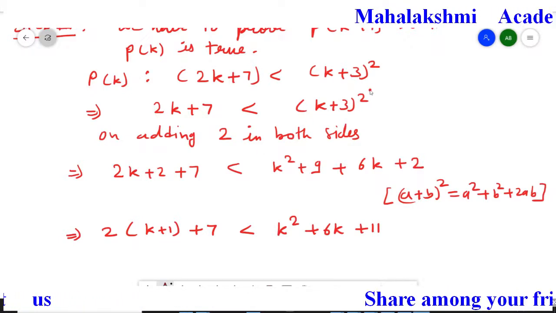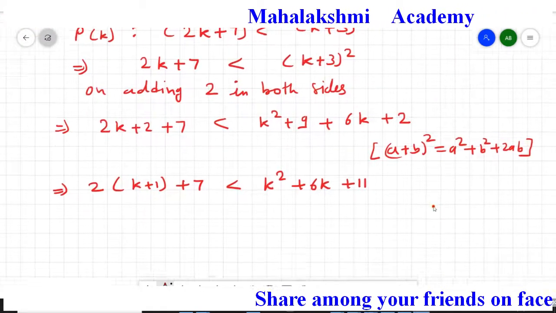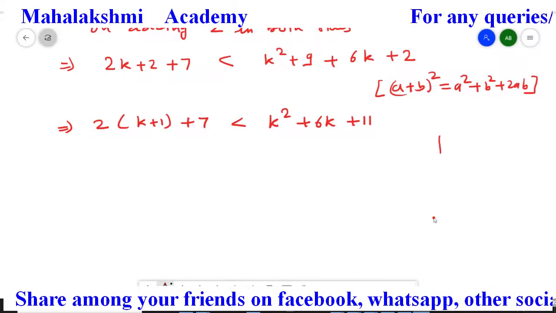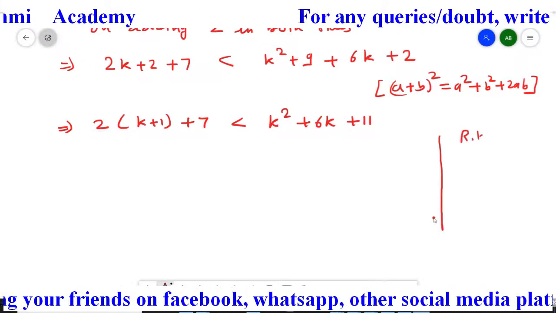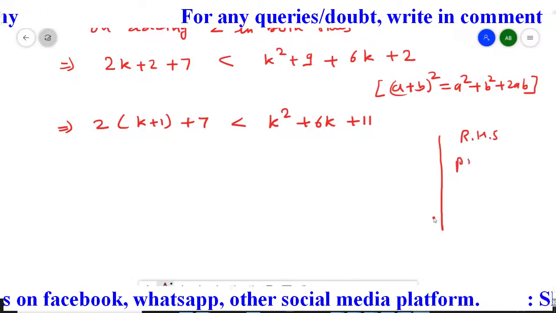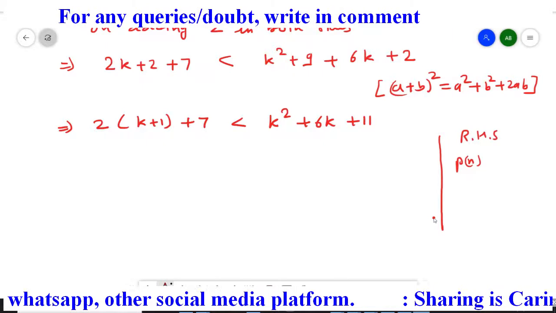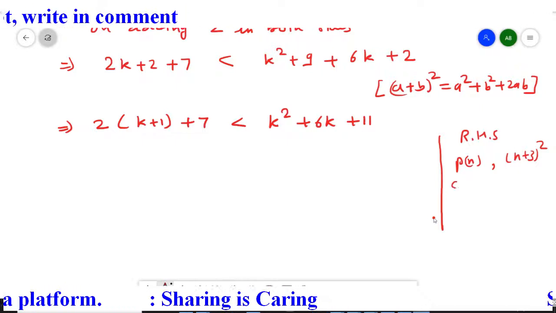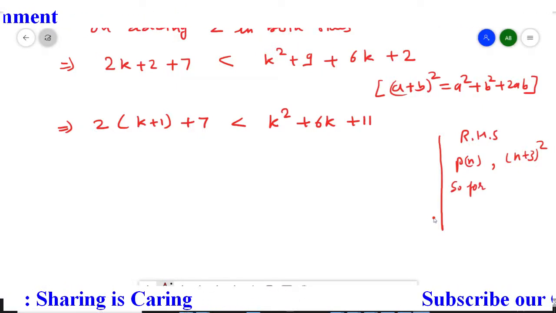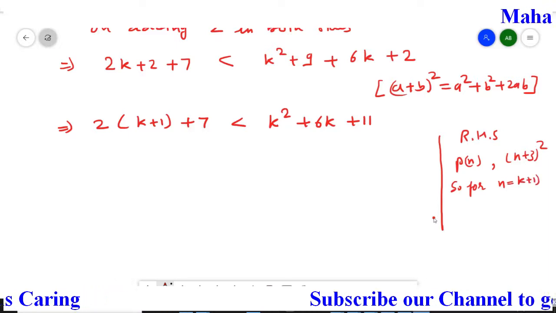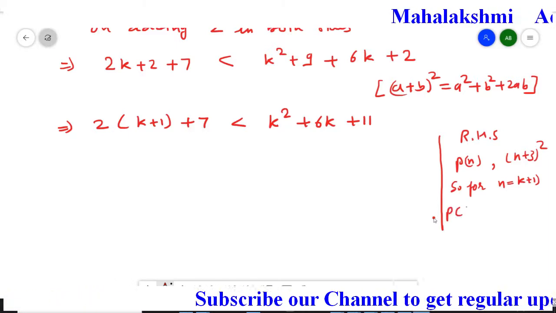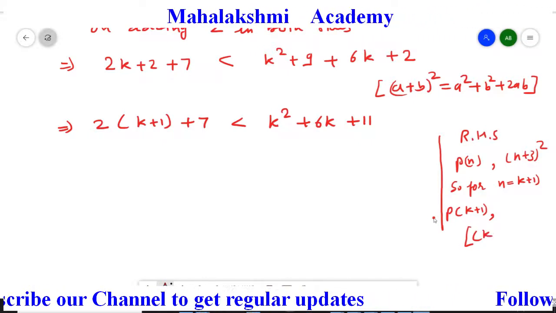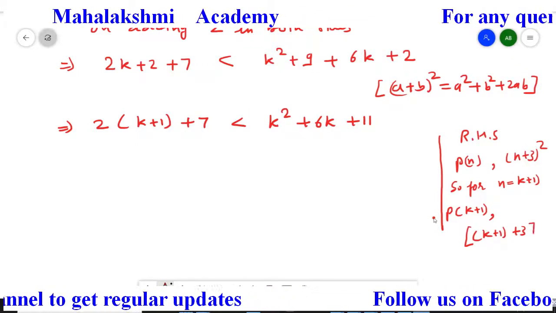Now in this side we have already k plus 1, but in this side also we have to convert it in the form of (k plus 1 plus 3) whole square, because students I will tell you why. First I am just explaining in the rough column. In the right hand side we have P(n). In the right hand side we have n plus 3 whole square. So for n equal to k plus 1, the equation is going to be P(k plus 1), and the right hand side converts to (k plus 1 plus 3) whole square.